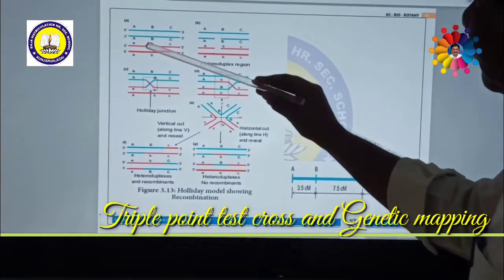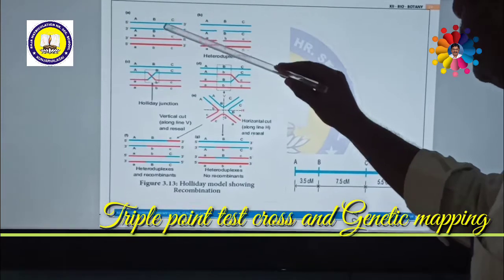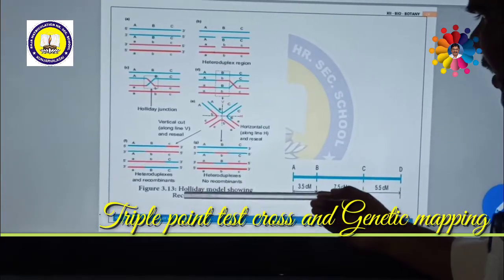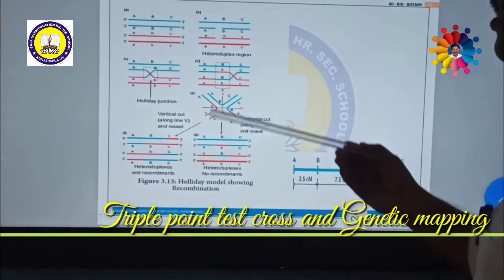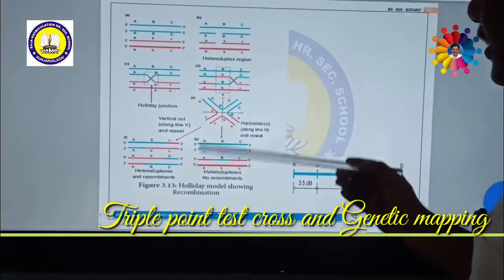After this, what will happen? The pairing of DNA takes place. This is the first step. Various steps have been given by Holliday's model of recombination. In the first step, the pairing of DNA occurs.